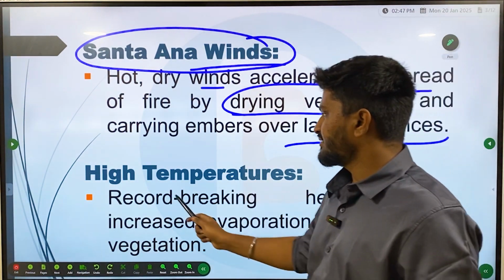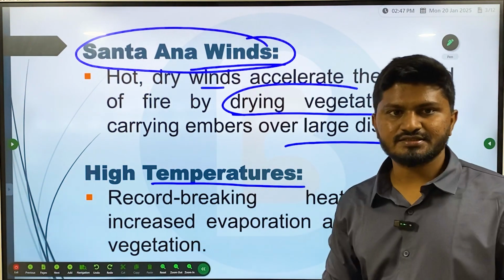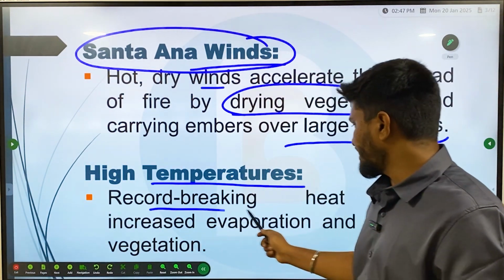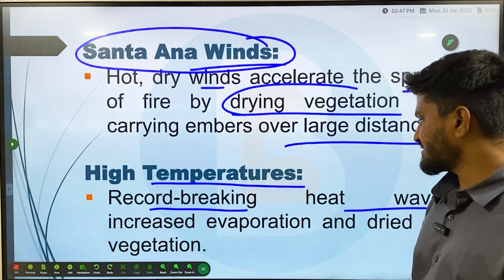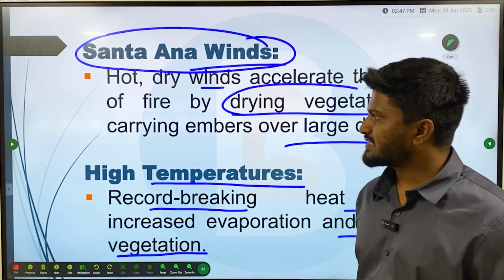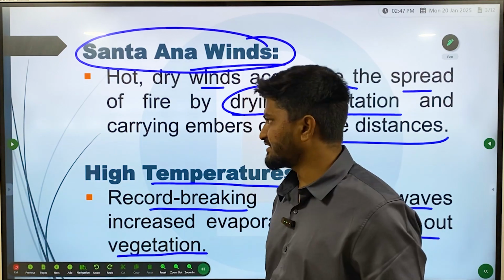And finally, the natural factor is high temperatures. 2024 recorded record-breaking heat waves, which increased the evaporation and dried out vegetation. These are the natural reasons behind the Los Angeles fires.